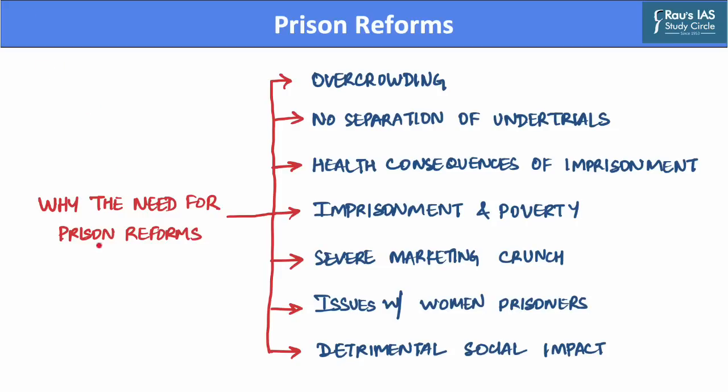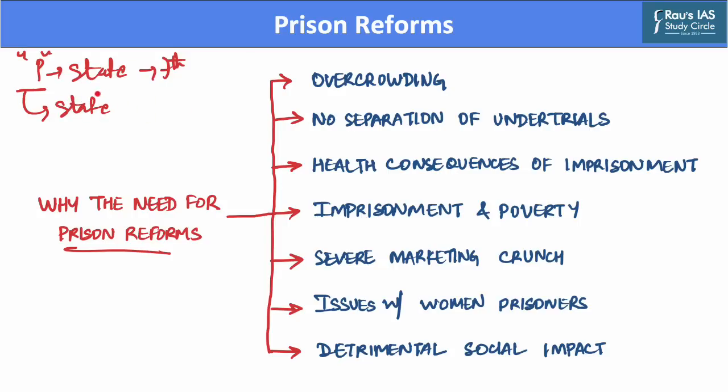Before discussing the prison reforms, let us discuss how prisons in India are currently managed. The subject of prisons in the country is currently in the State List of the 7th Schedule. This means that the management and administration of prisons falls exclusively under the domain of state governments.